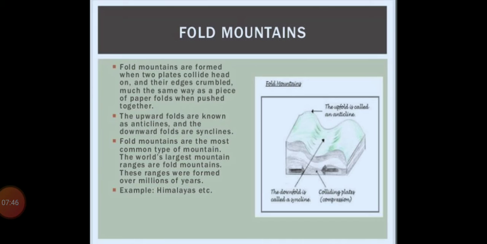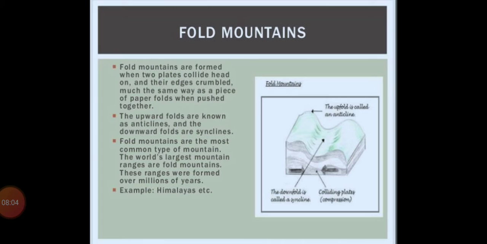You can imagine that if you fold a piece of paper like that, these fold mountains are formed. The upward folds are known as anticlines and the downward folds are known as synclines.